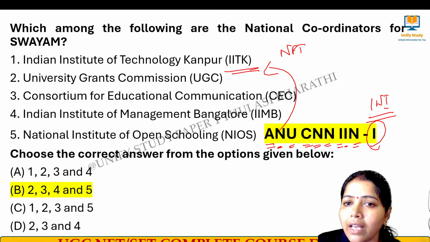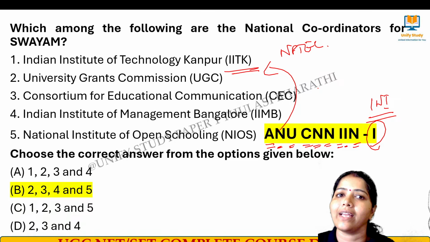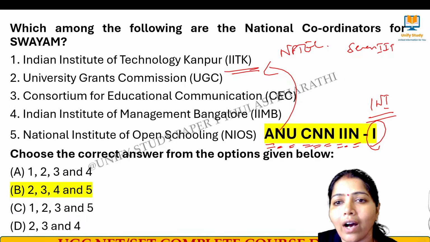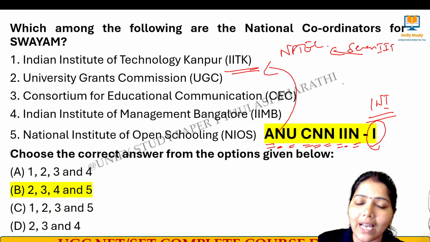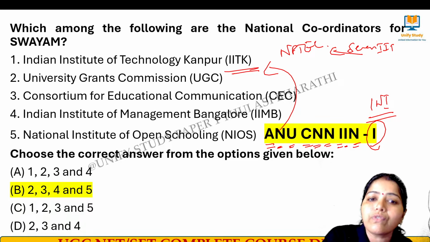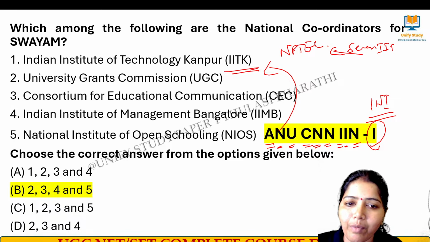NPTEL comes under this. NPTEL is coordinated by 7 IITs, so 7 IITs give content to NPTEL, not one single IIT, for engineering courses. We have to remember, don't forget.